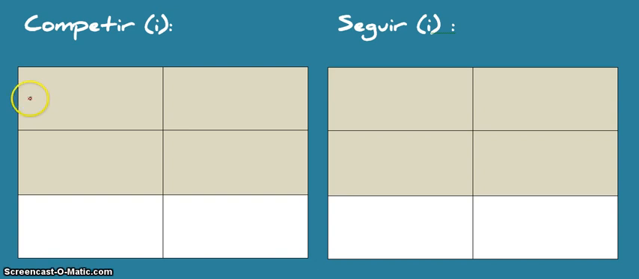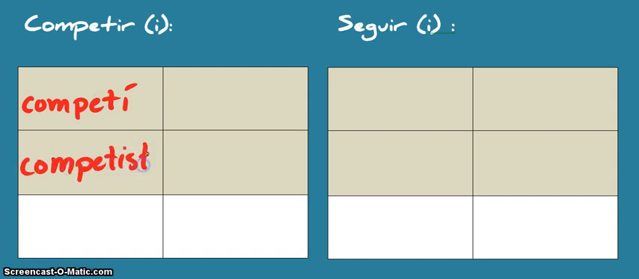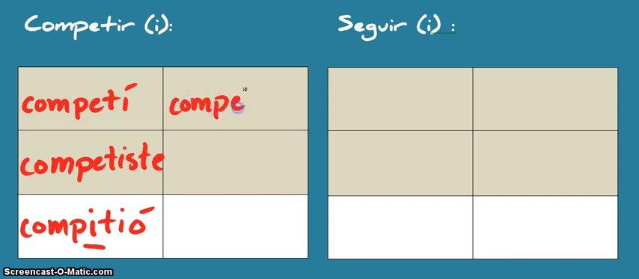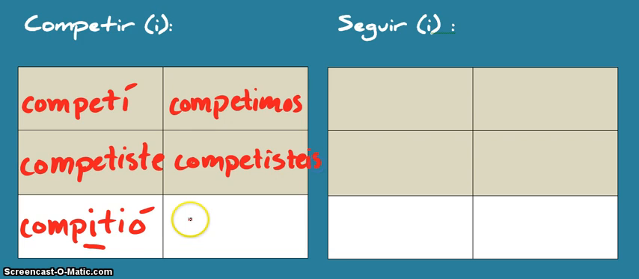Okay, so yo competí, tú competiste, él, ella y usted compitió. Nosotros competimos, vosotros compitisteis, ellos, ellas y ustedes compitieron. Okay, notice that the E in the third person singular and third person plural changed to an I.